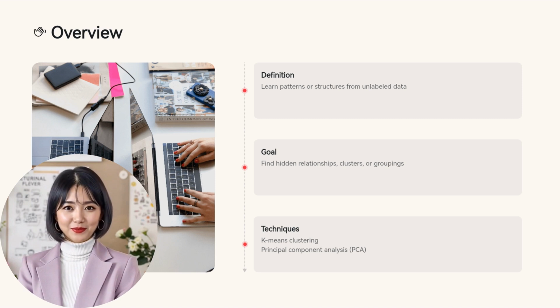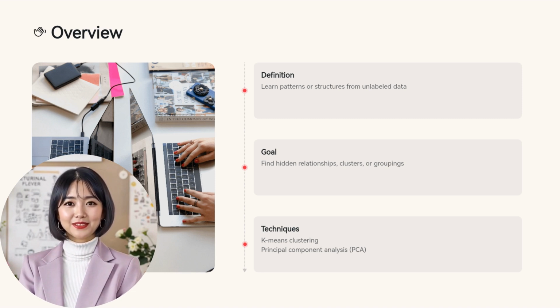Unsupervised learning differs from supervised learning in that it works with unlabeled data. The model tries to find hidden patterns, structures, or groupings in the data without prior knowledge of the correct outputs. A common task in unsupervised learning is clustering, where similar data points are grouped together, e.g., customer segmentation in marketing. Another common technique is dimensionality reduction, where large datasets are simplified by reducing the number of variables while preserving key information, e.g., principal component analysis, PCA. Unsupervised learning is powerful when dealing with vast amounts of unlabeled data, where finding patterns or simplifying data is key.